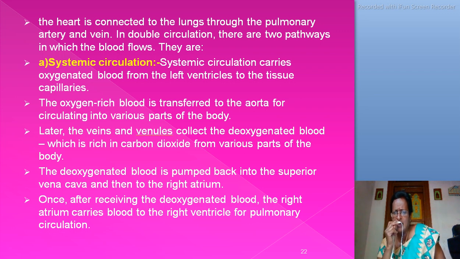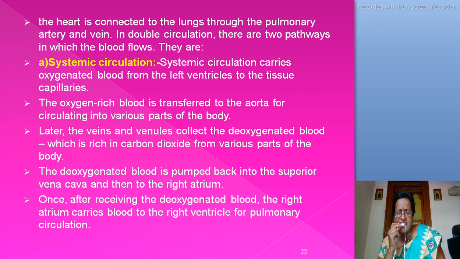In systemic circulation, the heart carries oxygenated blood from the left ventricle to the tissue capillaries. The oxygen-rich blood is transferred to the aorta for circulating into various parts of the body.